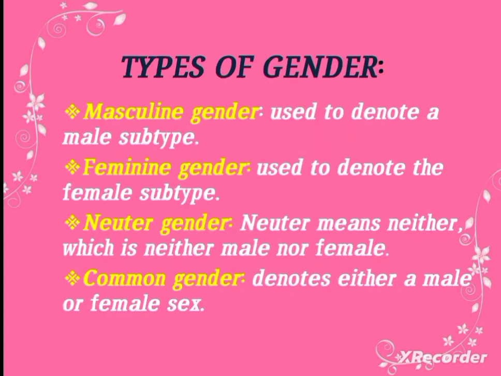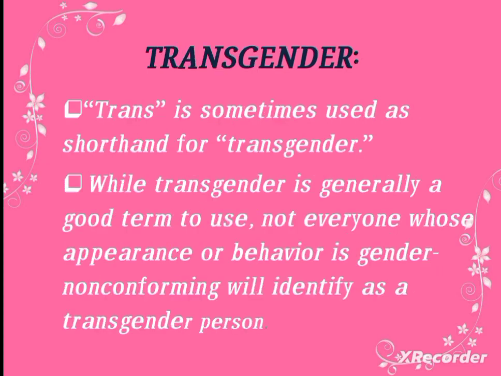Then let me see the types of gender in common. They are masculine gender, which denotes the male subtype, then feminine gender, which denotes the female subtype, then neuter gender. Neuter means they are neither male nor female. Then common gender. Common gender denotes either a male or female sex.